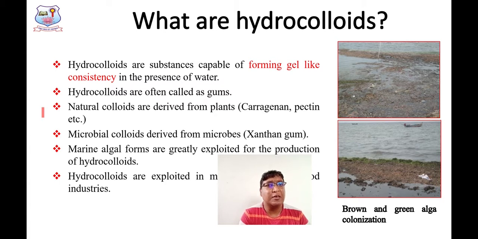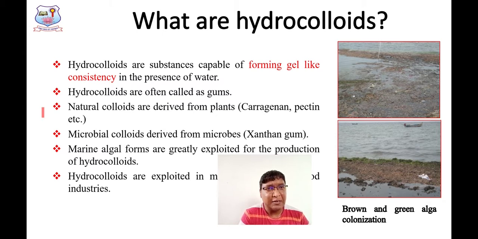Natural colloids are derived from plants. There are also microbial colloids, which are derived from microbes. The example is xanthan gum. So, as we saw just before, hydrocolloids are substances capable of forming gel-like consistent material in the presence of water.